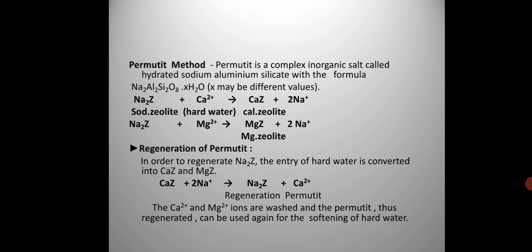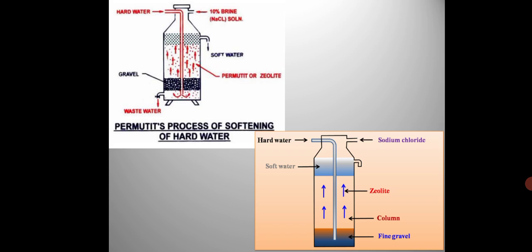Zeolite or permutite is loosely packed over layers of gravel and sand in a big tank. I can show you the figure. You can see the two pictures here. Permutite or zeolite is taken in a large tank, there is gravel, and over that the permutite is packed. Hard water is introduced from the top, the red one you can see, and into the base of the tank.